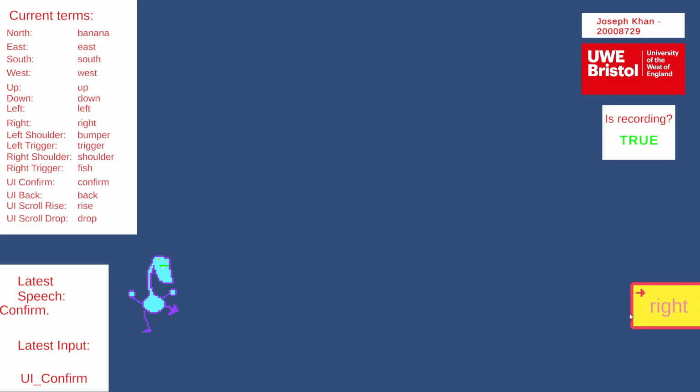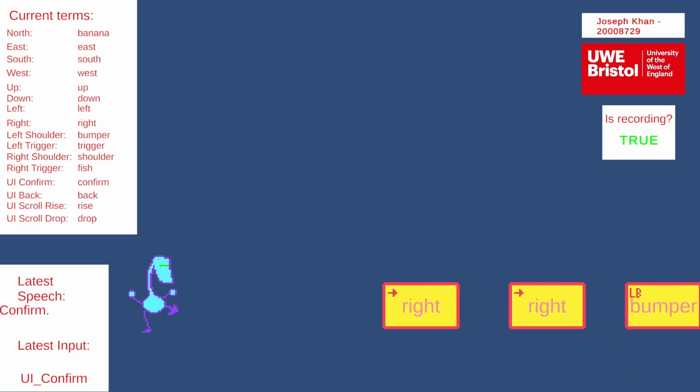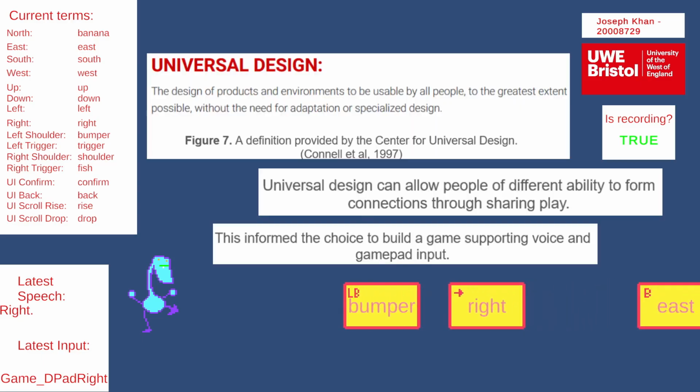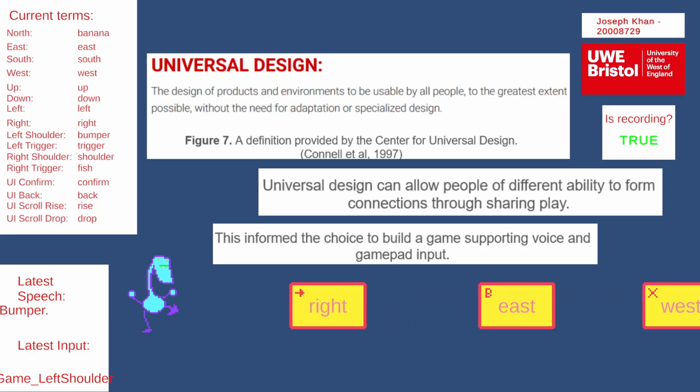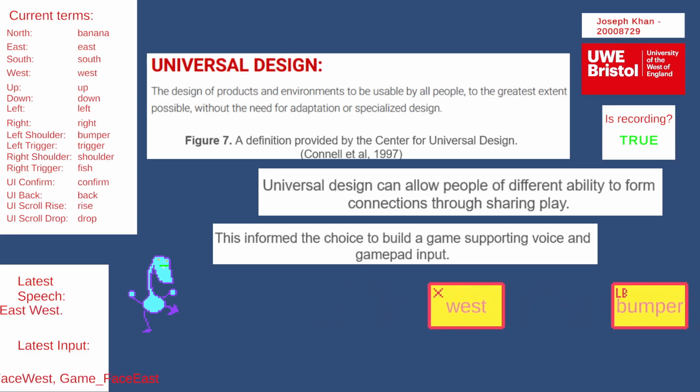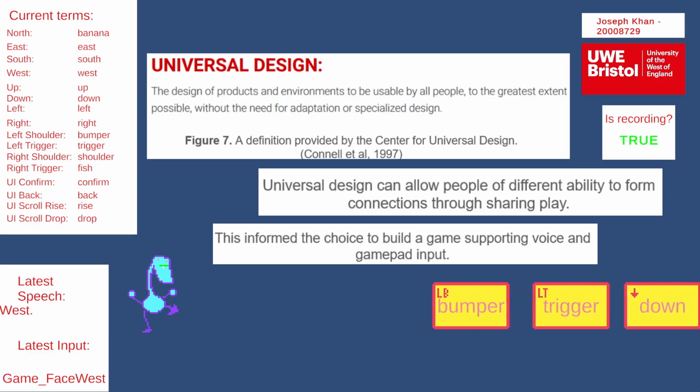On the left is all the input commands and the custom terms currently set for them. These controls work with the gamepad as well as the voice commands because of the universal design approach. This is the concept of giving an experience equal access to as many as possible. This can help normalise disabilities through shared play experiences.